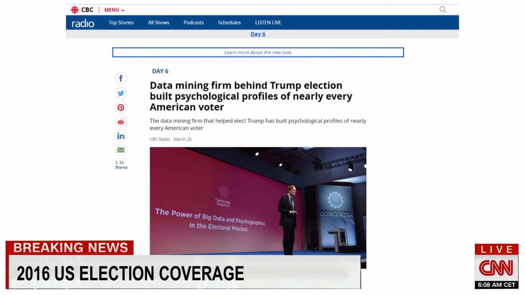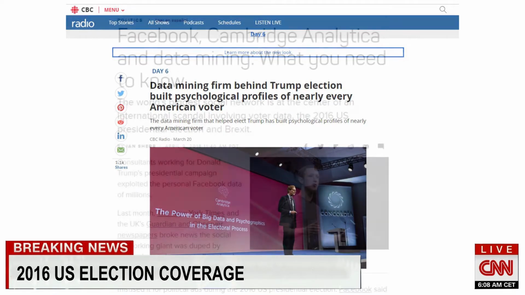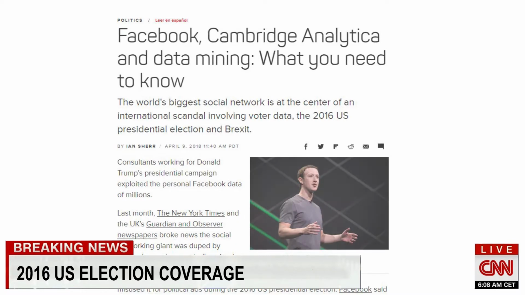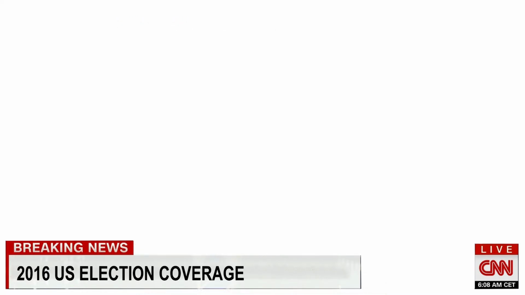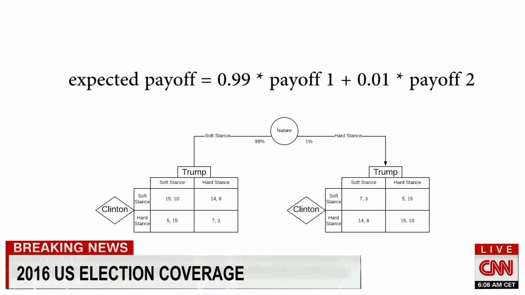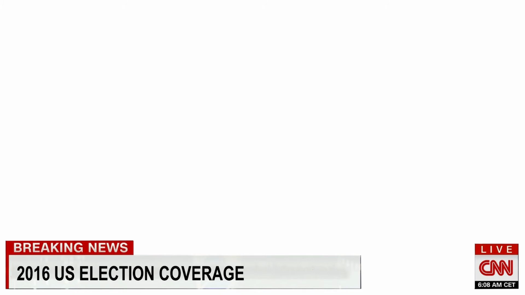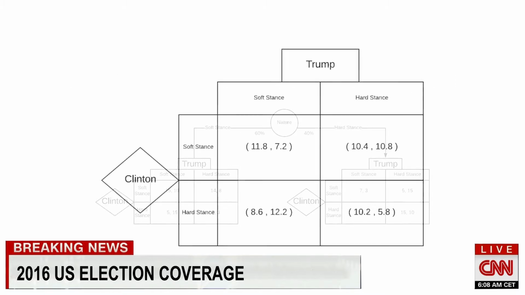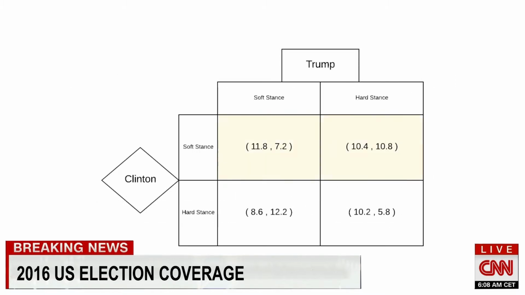Recent revelations suggest that Trump hired Cambridge Analytica during the 2016 campaign, and the firm unethically harvested Facebook profile data of more than 50 million Americans. With that much level of insight into so many people, let's say Trump was 99% sure that the majority of Americans supported a soft stance with North Korea. Clinton is completely unaware of this and uses Gallup poll results to calculate 60-40 expected payoffs just like before, and her dominant strategy is still to take a soft stance.